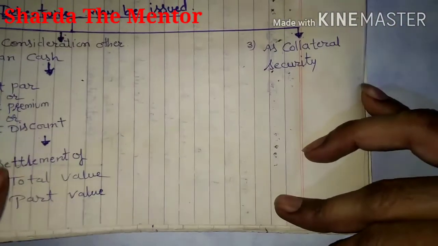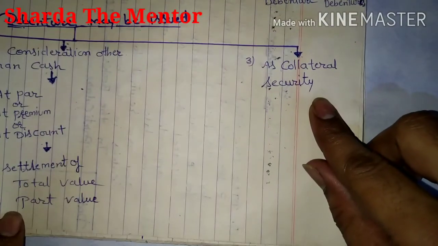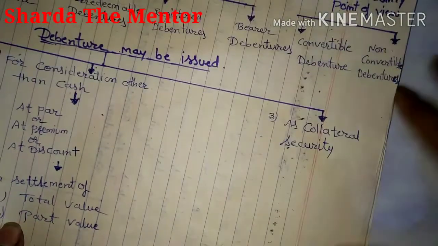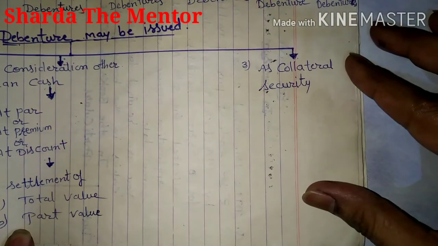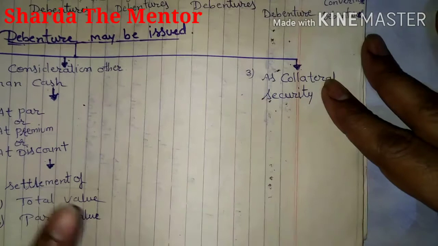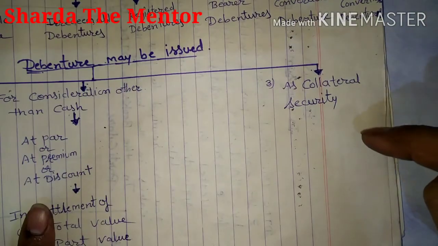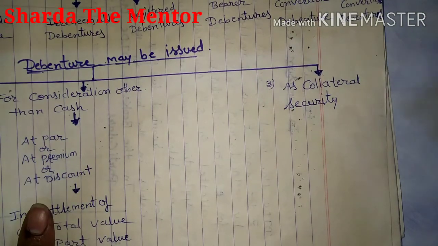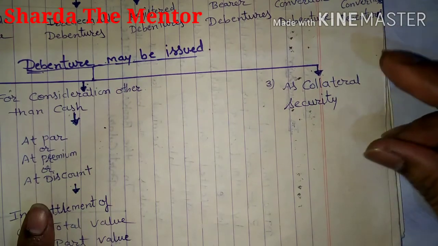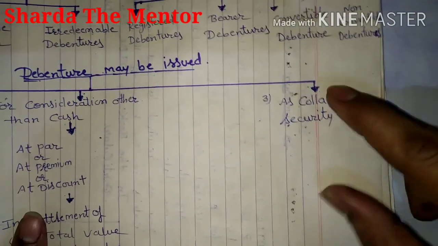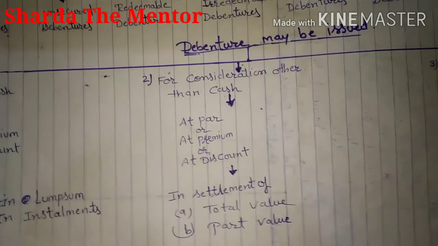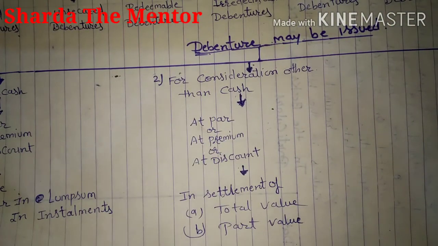And the third one is collateral security. Collateral security means you have taken a loan from the bank and you give debentures as collateral security. For example, you have taken a loan of 8 lakh rupees from the bank and you have deposited 10 lakh rupees of debentures. So that 10 lakh rupees of debentures is considered collateral security. In the next video we will do some practical questions.